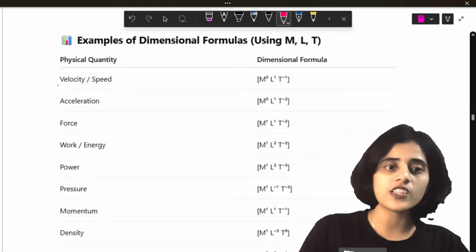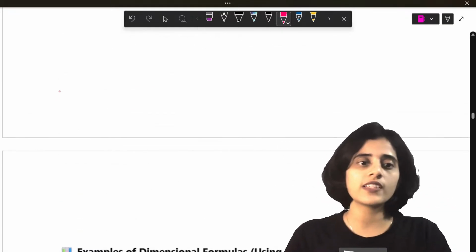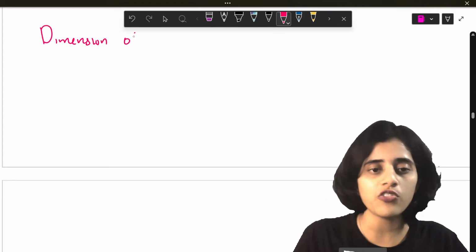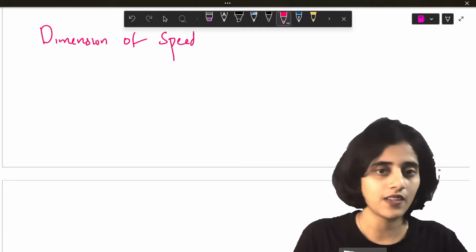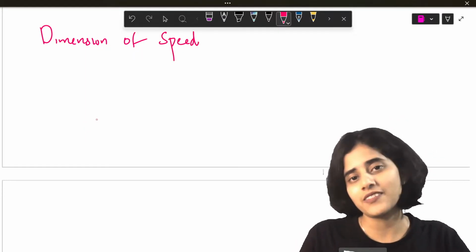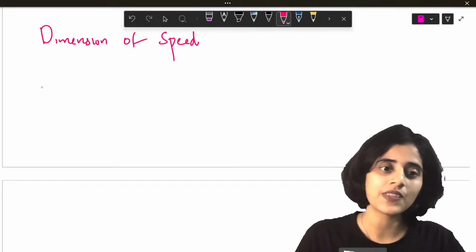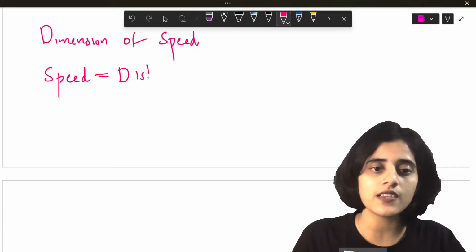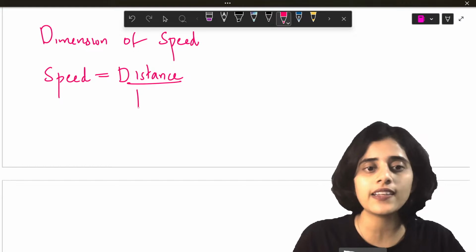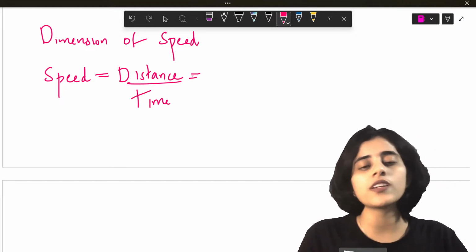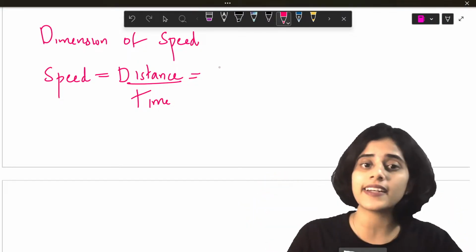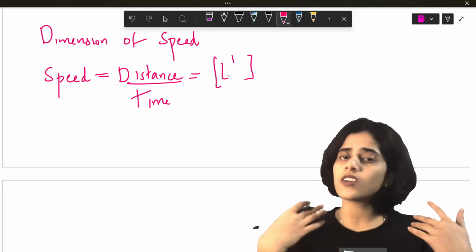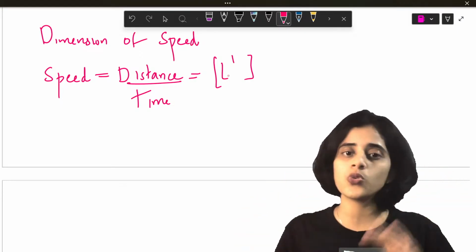So, let's look at this. First one is speed. Let's find out the dimension of speed. How will I find the dimension of speed? First, I will write the formula of speed. Speed is distance by time. Now, what is the dimension of distance? Distance is nothing else but length. So the dimension of distance is length, and it's just length, not length square or length cube. So, L raised to 1.